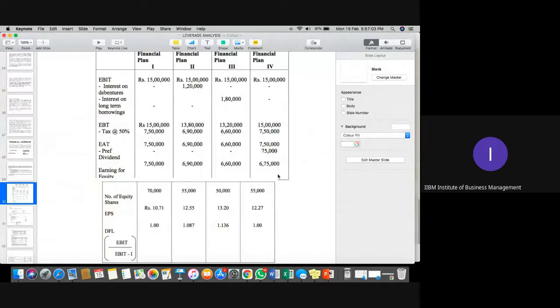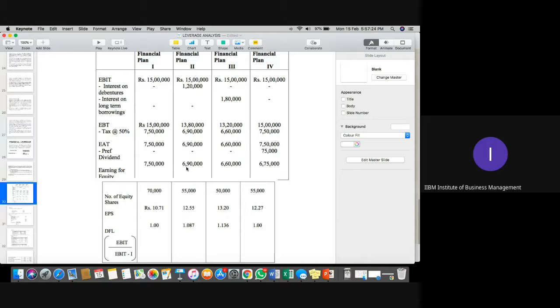So you can see that the earning available for equity shareholders in the first option is higher. Why so? Because the company is only going for equity shares. But in the second option, the company has a permanent obligation of 1.2 lakh in terms of debt. So your equity share earning would reduce by 60,000 rupees. Is it clear?